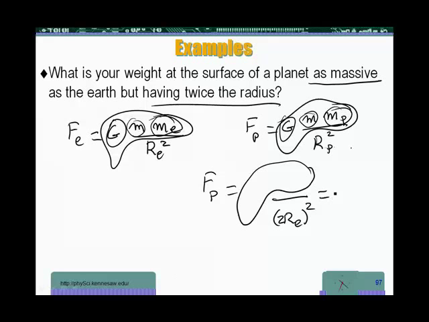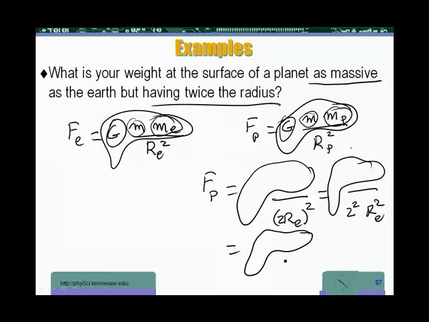So that's going to be equal to whatever is the same over twice squared times RE squared, which is whatever is the same over 4 RE squared. But what's RE squared?